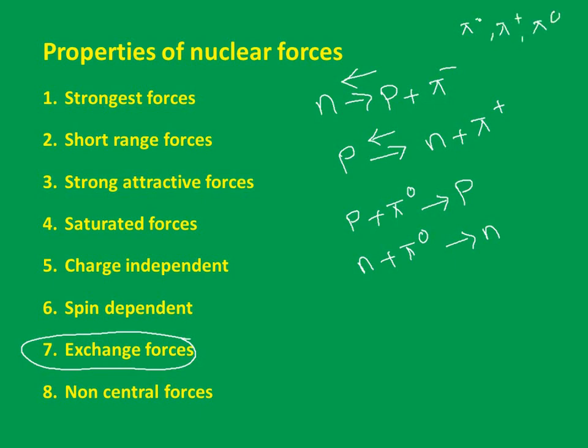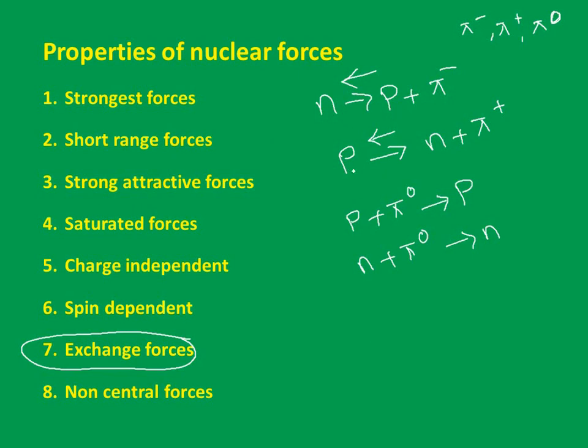So now a neutron will be converted into a proton by giving out a negative pi meson. Similarly, when a negative pi meson combines with a proton, it gives us a neutron, vice versa.